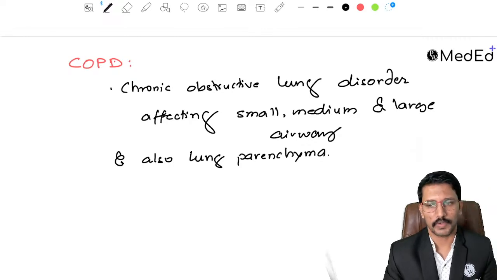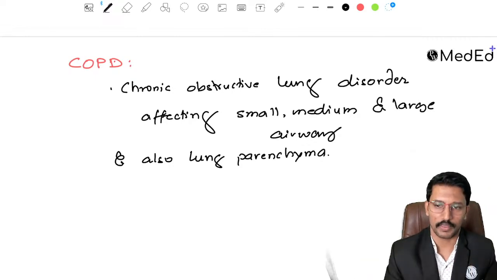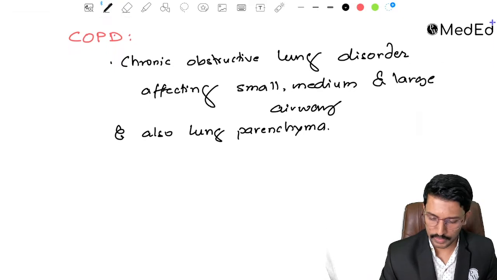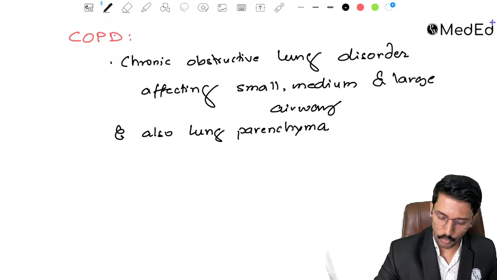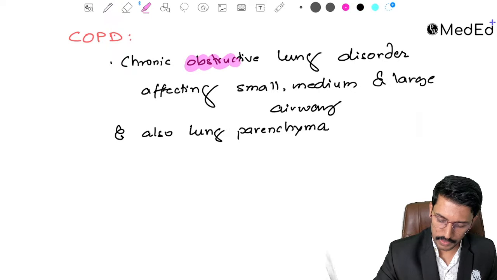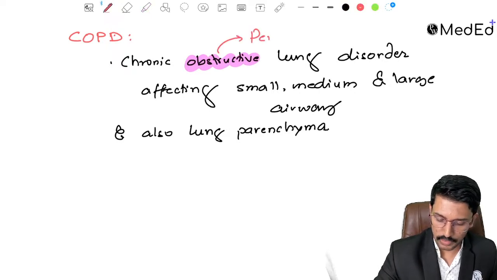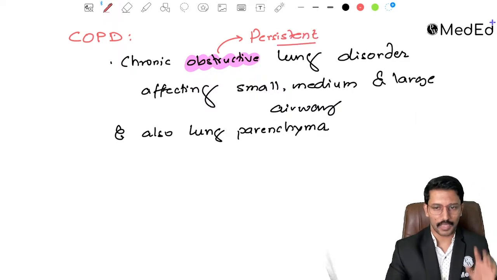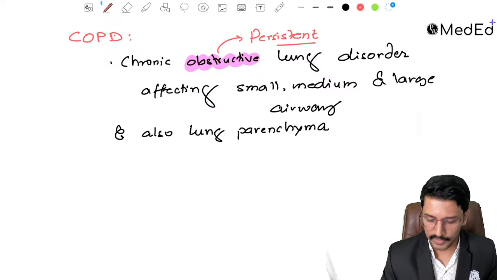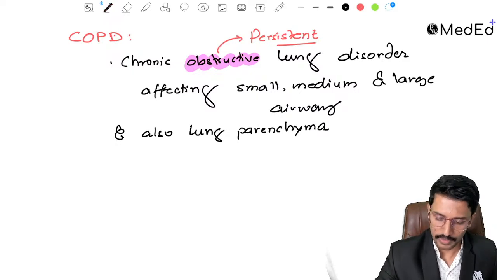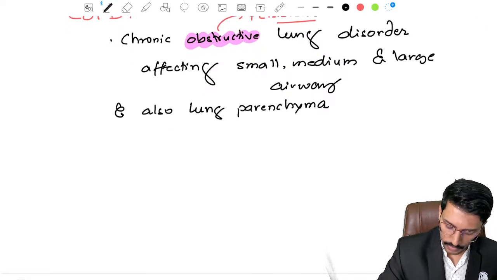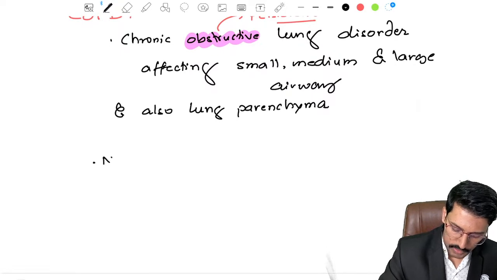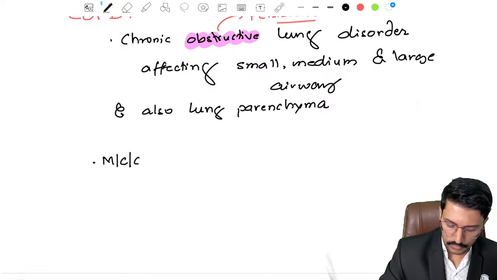That means it is affecting alveoli and airways, everything, right? So that is COPD. The important point here is, when we say obstructive, this obstruction is persistent, so it may not respond well to bronchodilator medications. Asthma is a reversible obstruction and responds well to bronchodilator medication. Okay. Now the important MCQ point is, what is the most common cause for COPD?